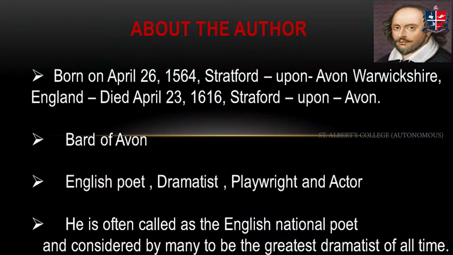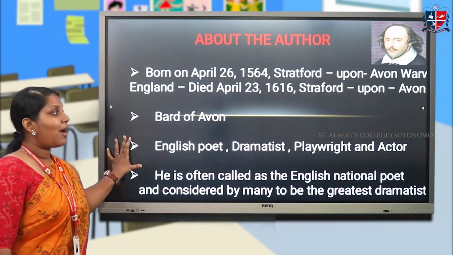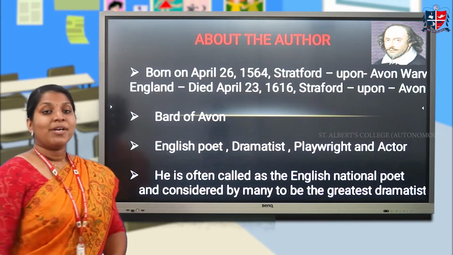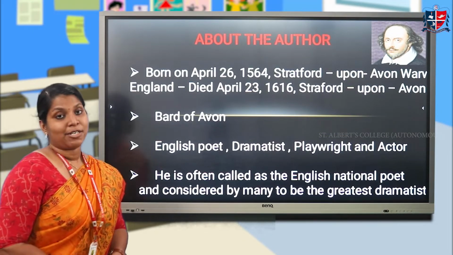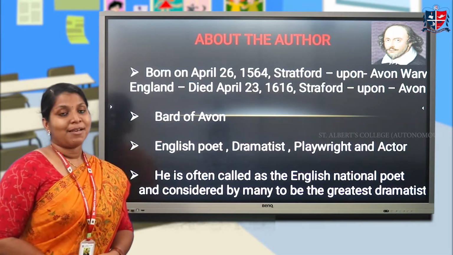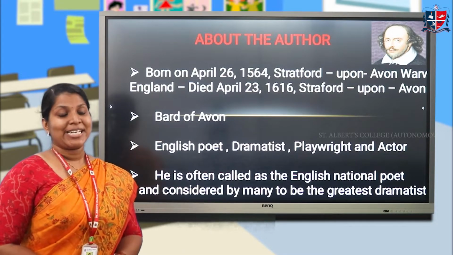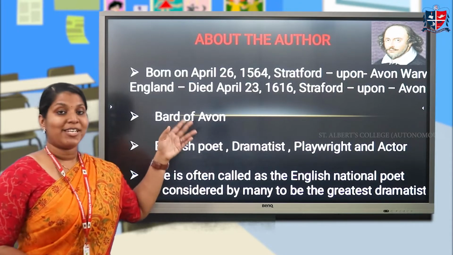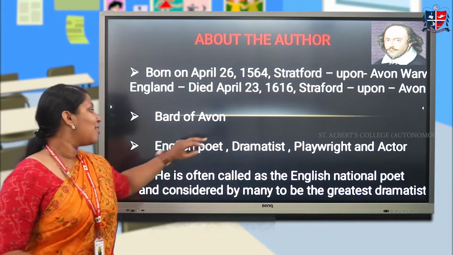So, about William Shakespeare. He was born on April 26, 1564, in Stratford-upon-Avon, Warwickshire, England, and died on April 23, 1616, in Stratford-upon-Avon. He is known as the Bard of Avon. Do you know what that means? Bard of Avon means a great poet of Avon. He was born in Avon, which is why he is titled that way.